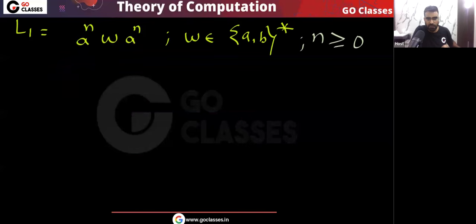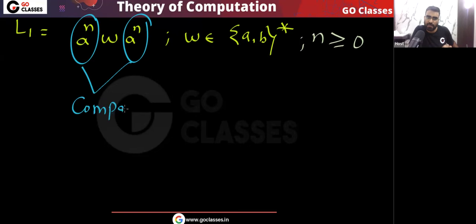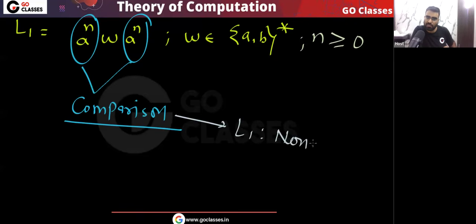Now first you understand this language, then you answer the question. Some students, what will they be thinking? They will think there is a comparison here. Many students do not understand the language. Without understanding the language, they will answer this question. They will see there is a comparison, a power n, a power n. Because there is a comparison, this is not regular. So L1 is non-regular. This is what many students do.